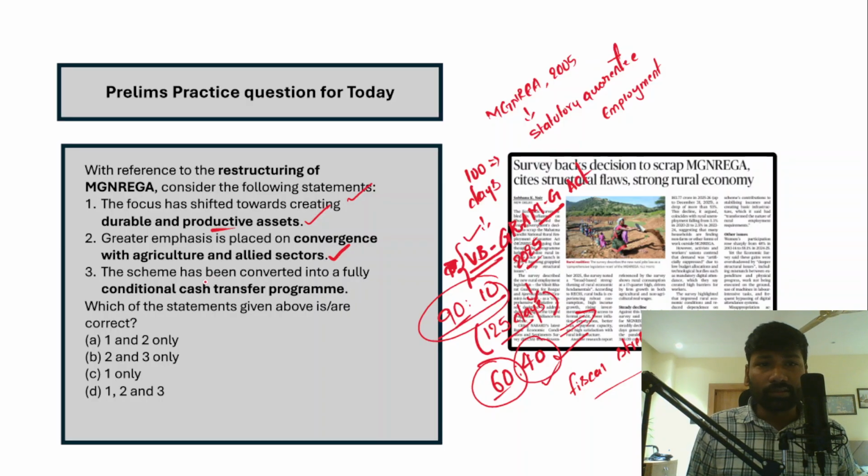Third statement, the scheme has been converted into a fully conditional cash transfer scheme. So understand that Manrega has not transformed into a fully conditional cash transfer scheme. Rather, it is a wage employment program. So therefore, 3 is an incorrect statement, but statement number 1 and statement number 2 are correct statements. So the correct answer for this question is 1 and 2 only.